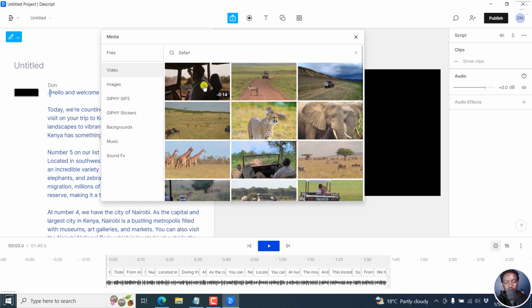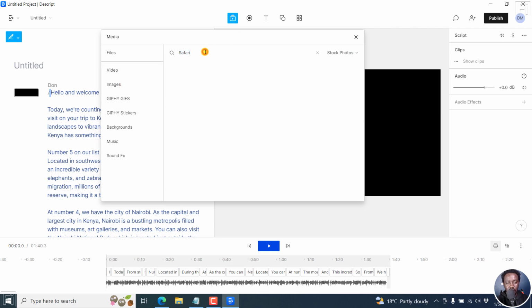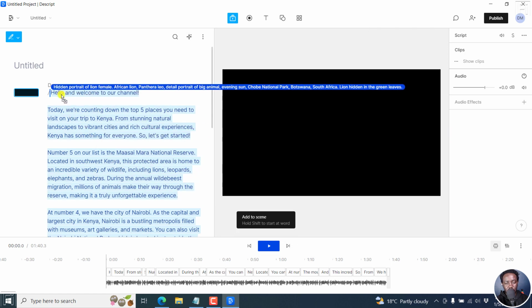You can scan through or hover over any of these to see what awaits you. But let's say we just pick, I just want to see what we can use. Let's actually use an image. Let's say we want a stock photo for Safari, maybe something that is actually, we go with this one. So we can actually add this.